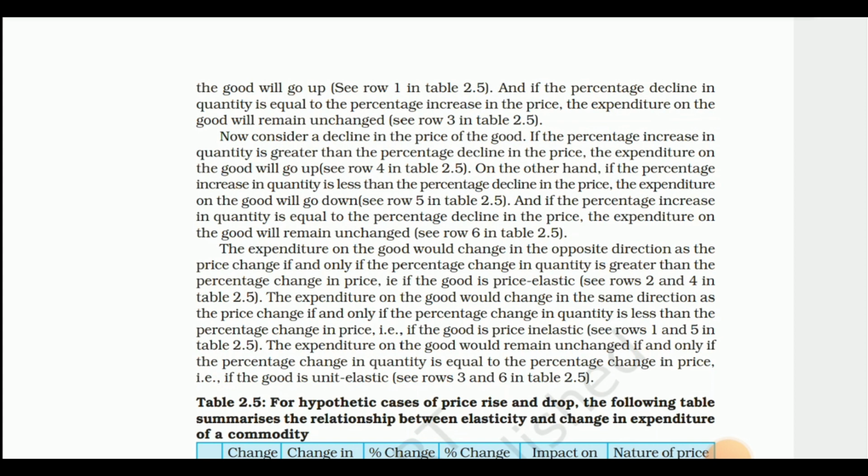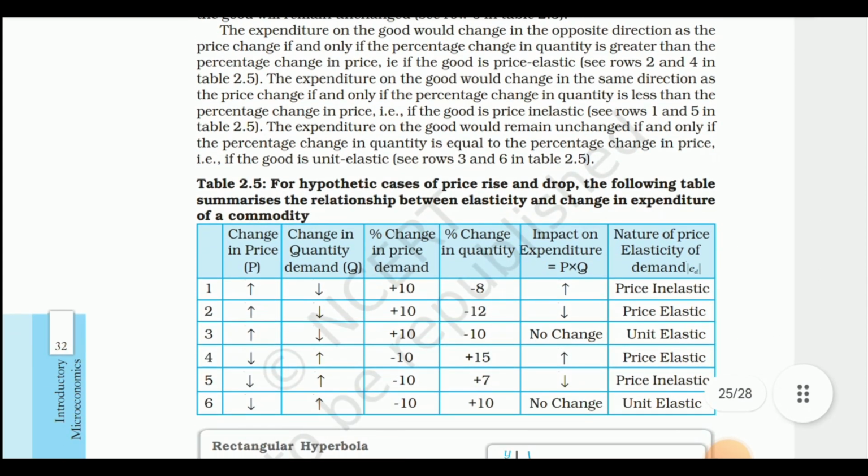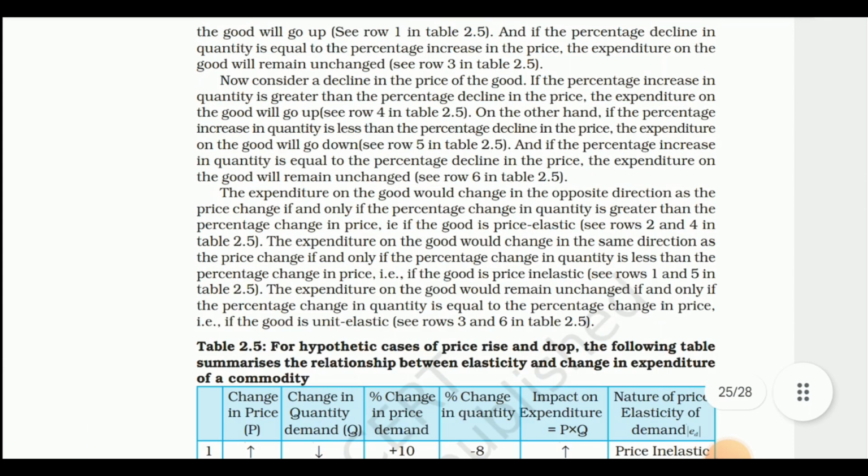And if the percentage decline in quantity is equal to the percentage increase in the price, the expenditure on the good will remain unchanged. तो एक्सपेंडिचर क्या हो जाएगी, unchanged हो जाएगी. We can see third row, जो परसेंटेज चेंज हो रहा है प्राइस में वो कितना है, 10%, और जो क्वांटिटी में चेंज हो रहा है वो भी 10% है, तो ये कौन सी है, यूनिट इलास्टिसिटी.